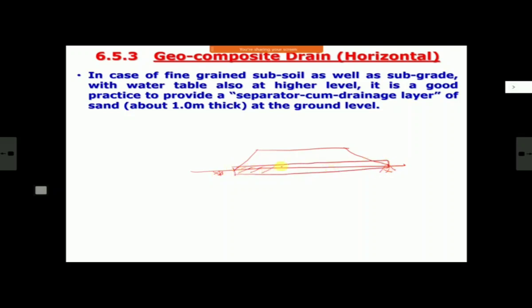Half of it goes below ground and half of it goes above ground, and of course its thickness varies from place to place, but about 1 meter. Normally people put a 1 meter thick sand layer. Now what is the advantage?